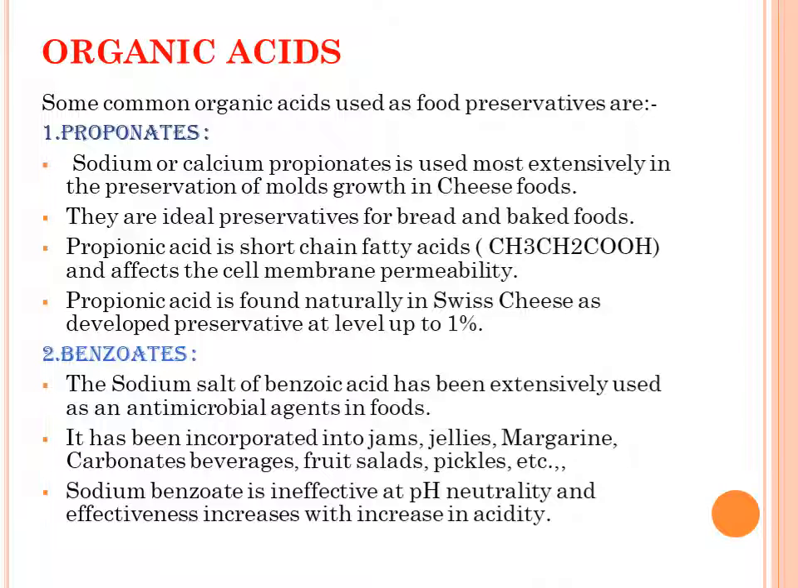Propionic acid is a short-chain fatty acid, CH3CH2COOH, and affects cell membrane permeability. Propionic acid is found naturally in Swiss cheese as a developed preservative at levels up to 1%. They are effective against molds, with little or no inhibition of most yeasts and bacteria, but their effectiveness decreases with an increase in pH.